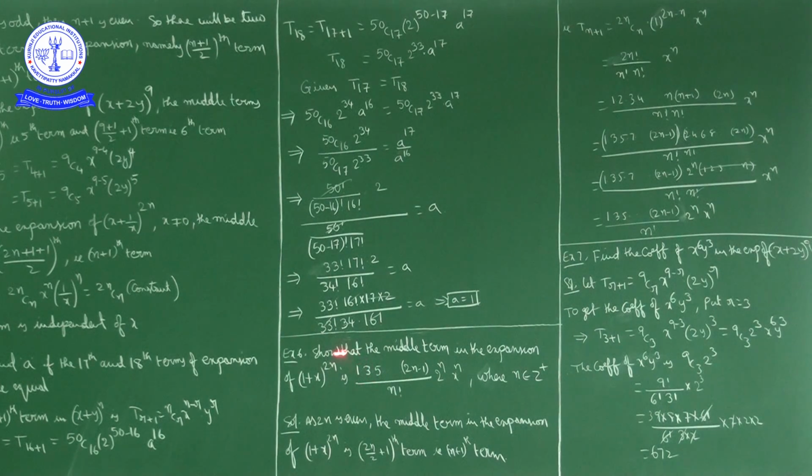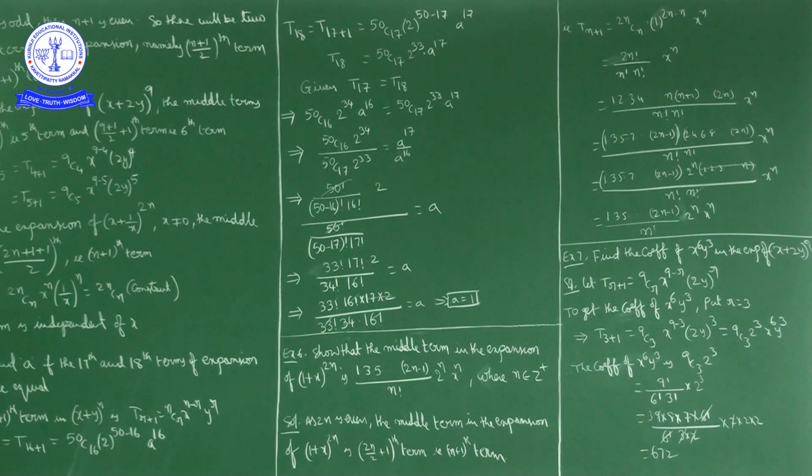So in place of n we have 2n, in place of r we have n. So 2n Cn, 1 power 2n minus n into x power n. 1 power n is 1 only, so x power n here, 2n Cn. The nCr formula is n factorial by (n minus r) factorial into r factorial. So 2n Cn is 2n factorial by (2n minus n) factorial into n factorial